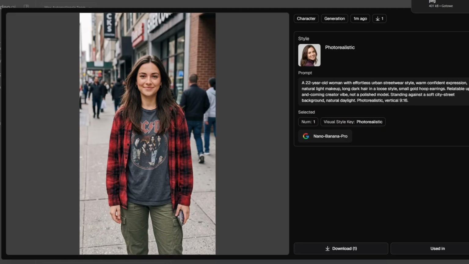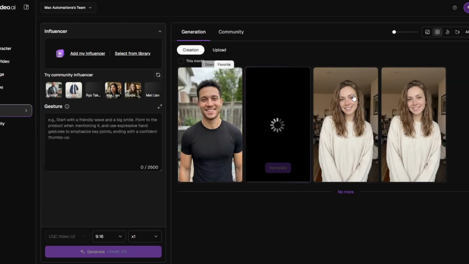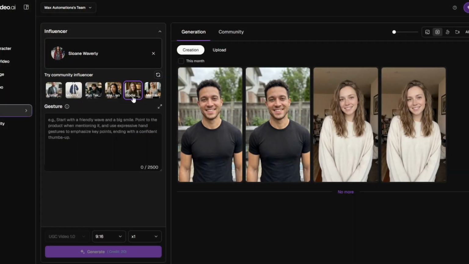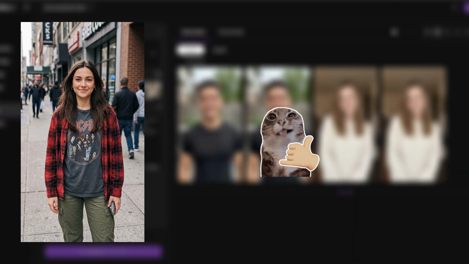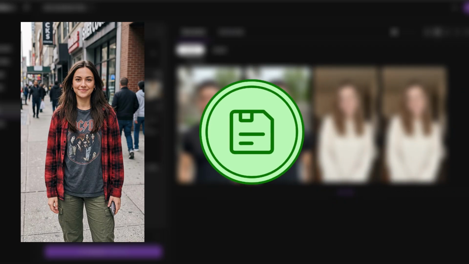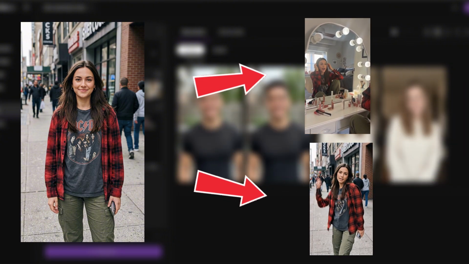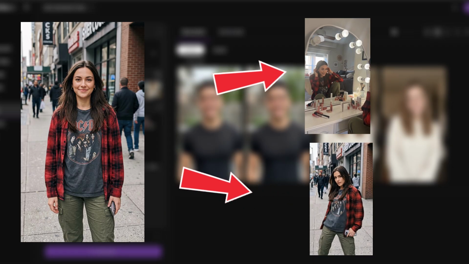First, I need the actual person. So in UGC character, I put Nova together. 22, easy streetwear kind of style, warm face, someone who looks like a real creator just starting to pop off, not a magazine model. That girl next door who's slightly too cool thing. And here's the bit that matters. Once I save her, I can use her again forever. Every video, every dance, every post, it's this exact same Nova.